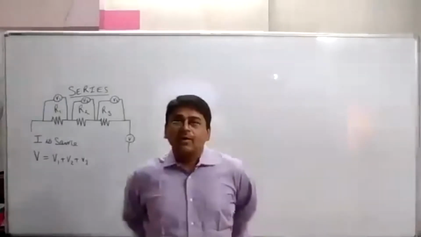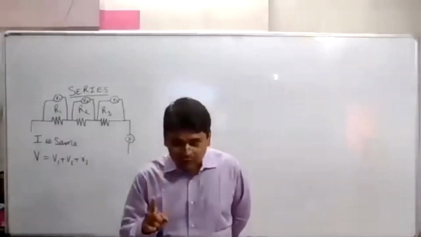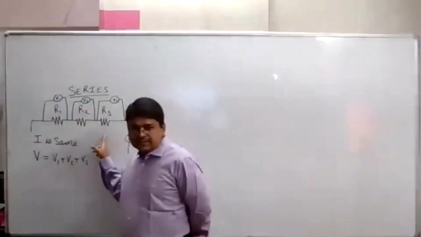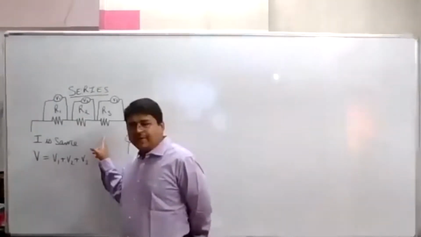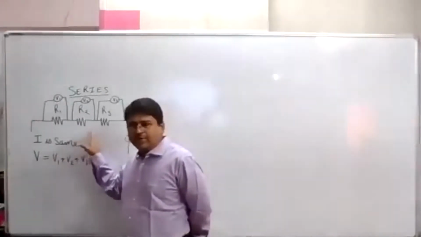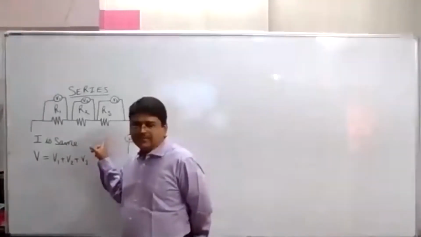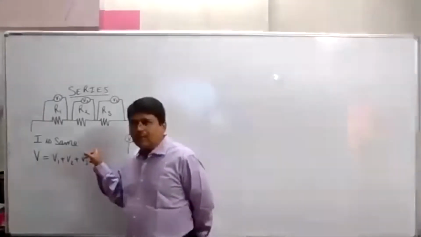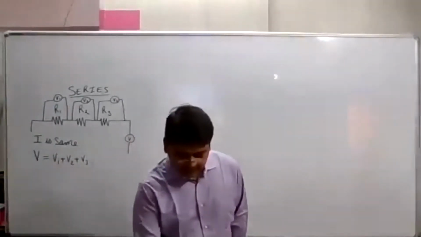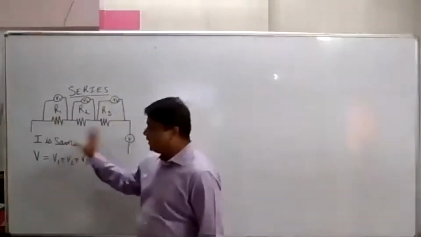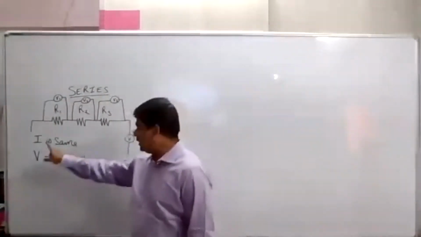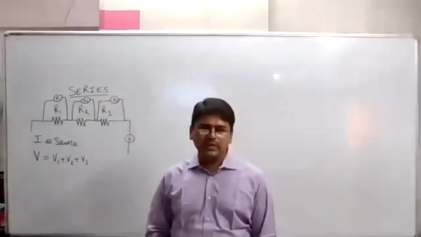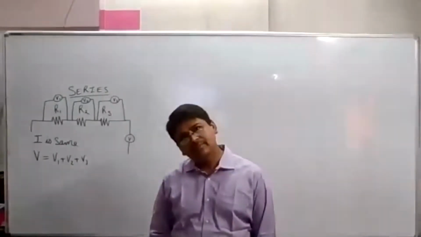Now why will it show? You may raise a question. Why will it show? Because these three resistors are of different capacities, so their potential differences would be different. समझ में आया? Yes, sir. Is everything clear up till here? Only two things we tried to understand. Current is same and V is equal to V1 plus V2 plus V3. Clear? Yes, sir.